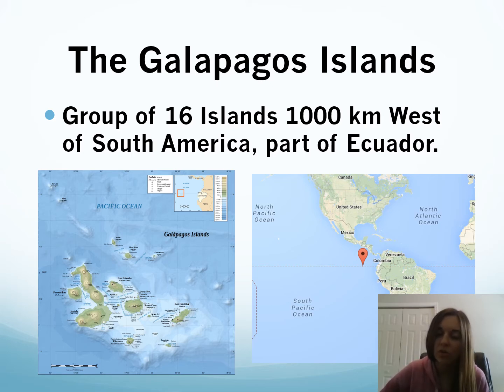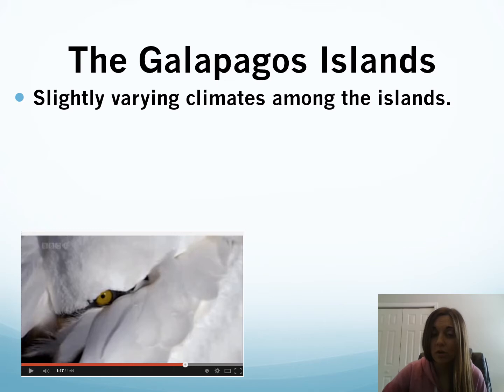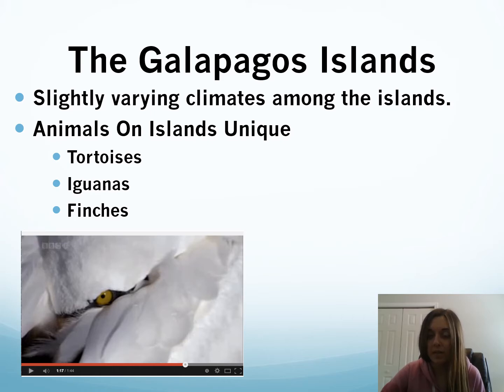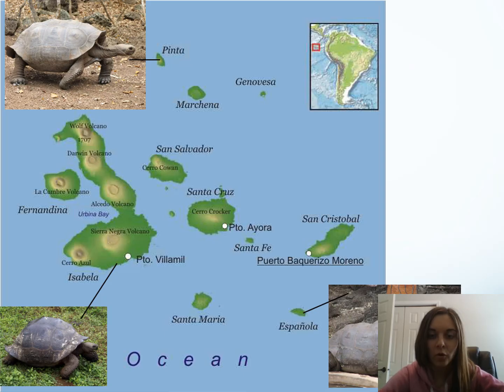So the Galapagos Islands are a group of 16 islands in South America. There are varying climates among the different islands and a lot of very unique animals, such as tortoises, iguanas, and a lot of different types of finches. Okay, take a look at the different tortoises found in the Galapagos Islands. What things do you notice about them? You might say that some have shorter necks and some have longer necks. They also have different shell shapes. So, based on the climate that they live in and the food that they ate, they have these changes.